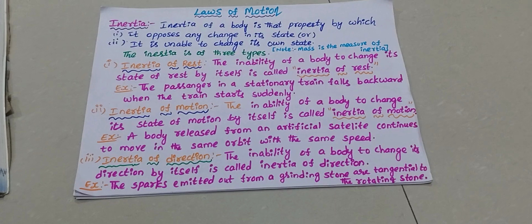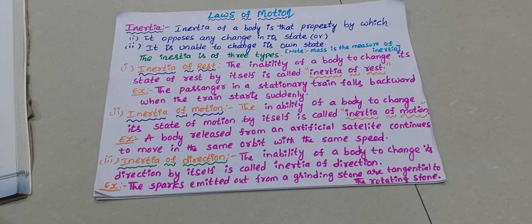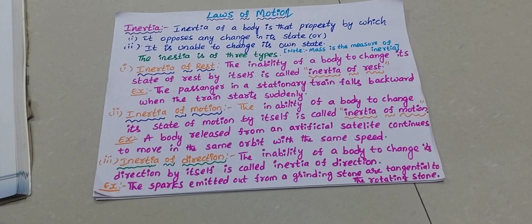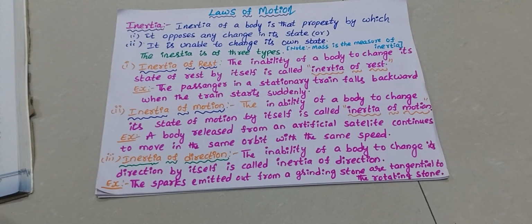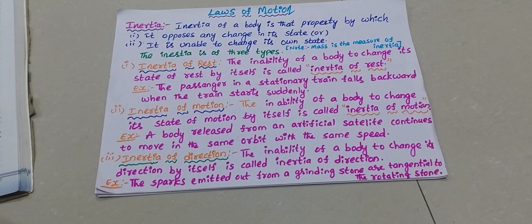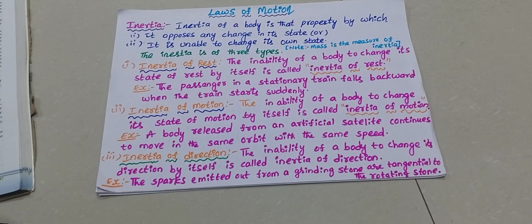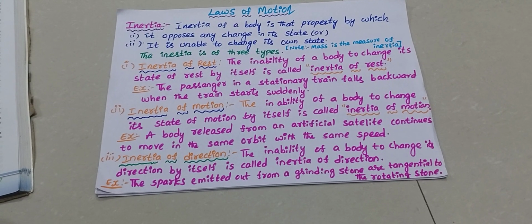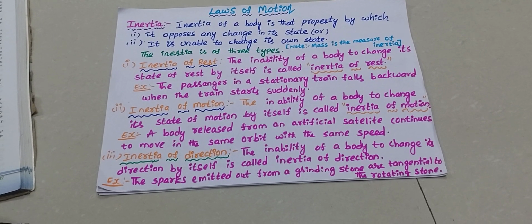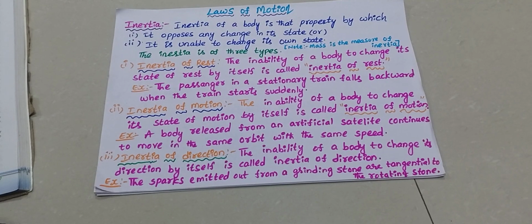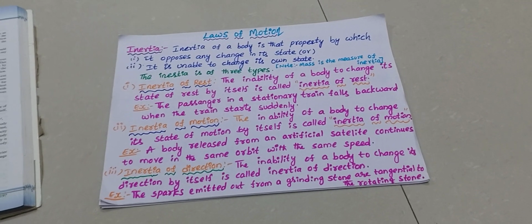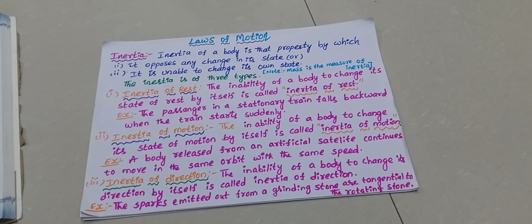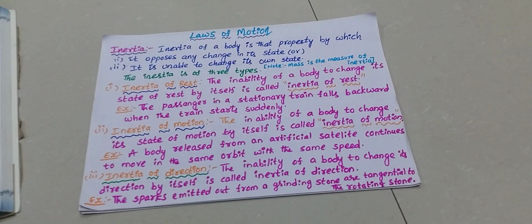For example, a magnet can attract iron pieces even when it is kept at a certain distance. That is, there are some forces which show their influence even though they act at a certain distance. These are all examples for laws of motion.